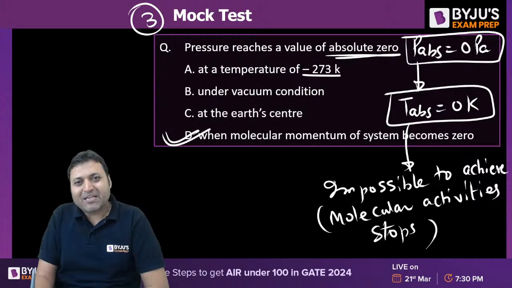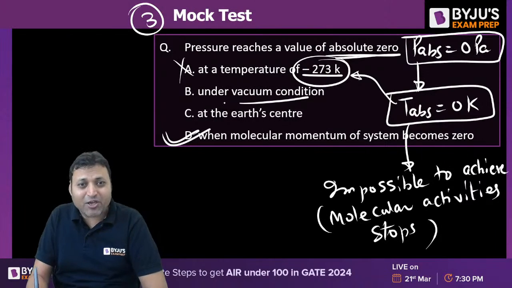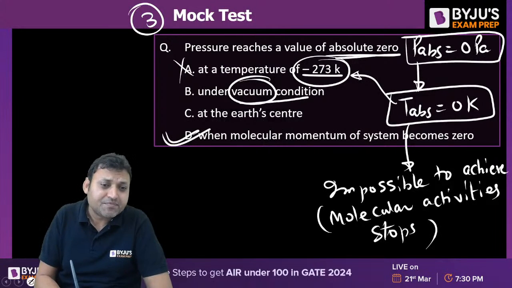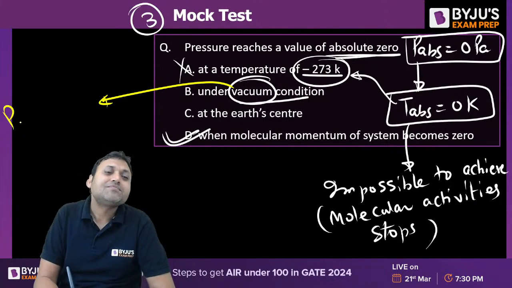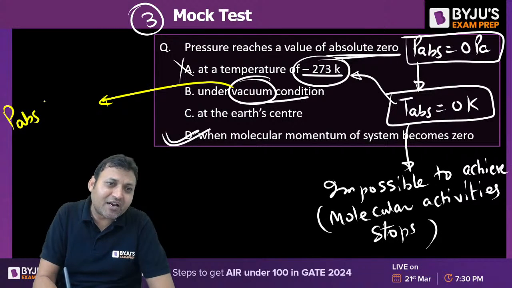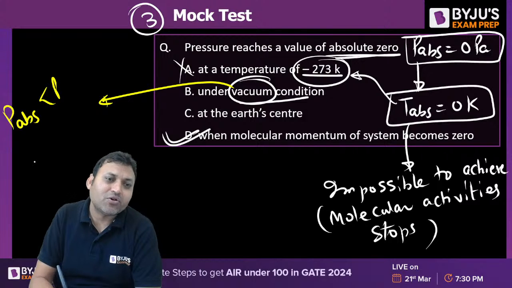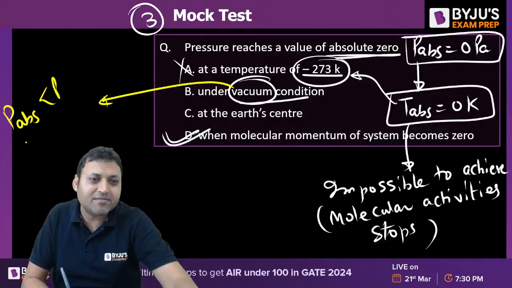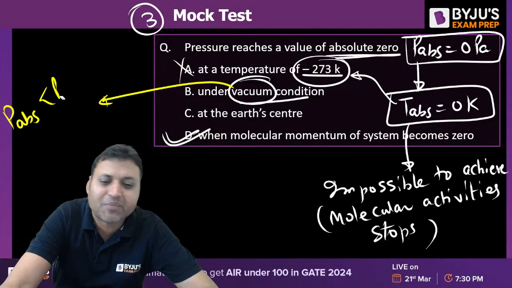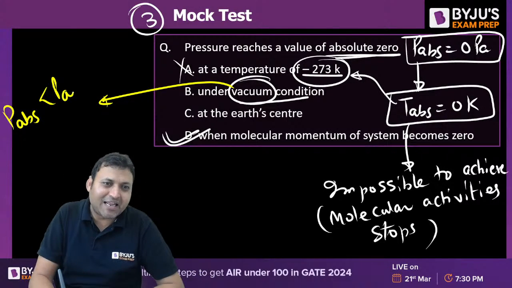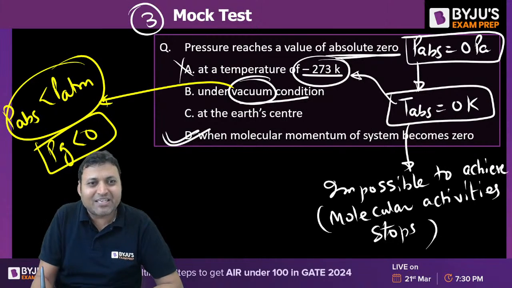At a temperature of minus 273 Kelvin, that is incorrect. It is 0 Kelvin. Under vacuum condition. What is vacuum condition? Vacuum is when the absolute pressure is less than atmospheric pressure, or gauge pressure is negative. That is called vacuum condition.